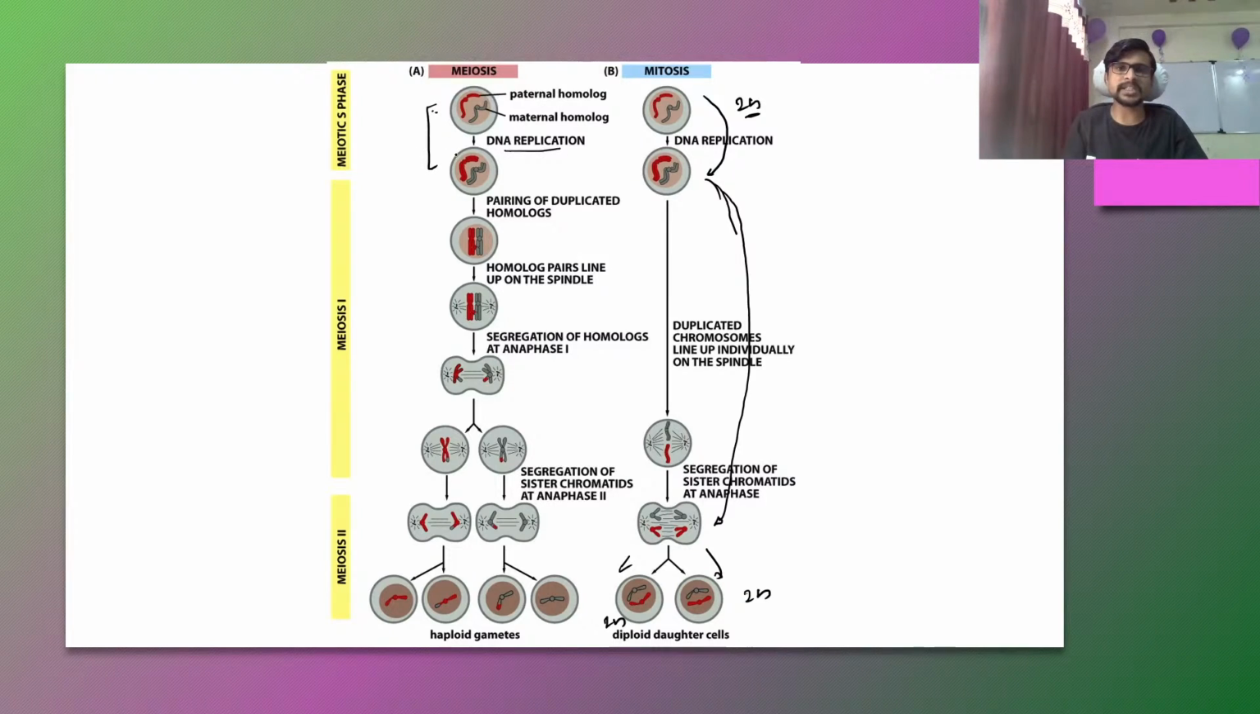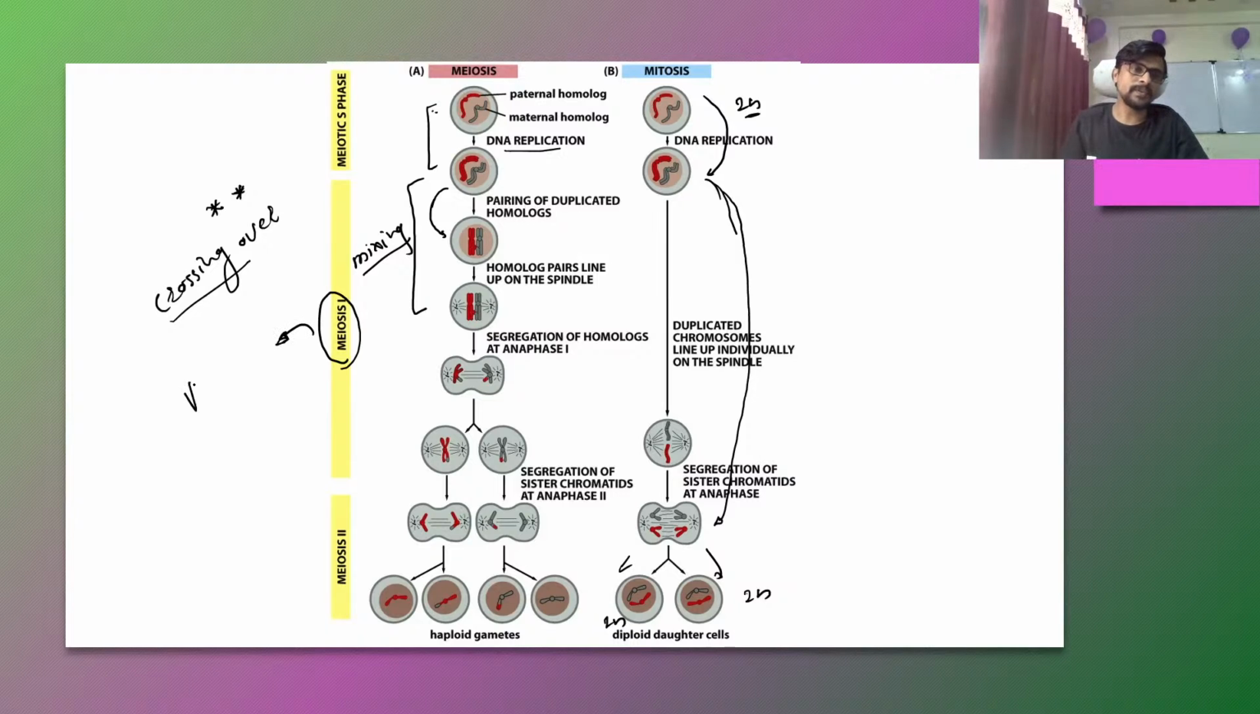The DNA is replicated here, and the replicated DNA is now not going to be directly separated from each other, but here is a mixing of DNA. So in this phase, you can see the mixing of DNA happens. Okay, and this mixing is called chiasmata formation or crossing over. Crossing over. So this is the unique property of meiosis, and this is the reason behind the variation